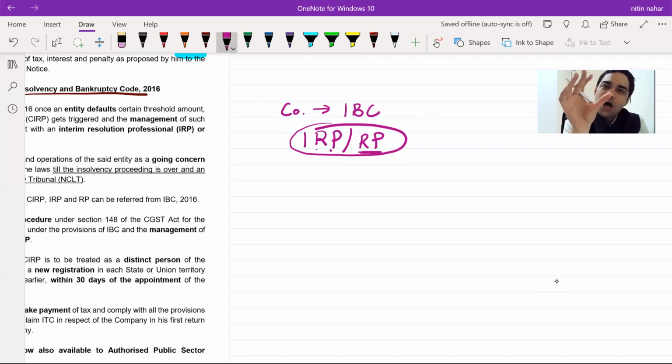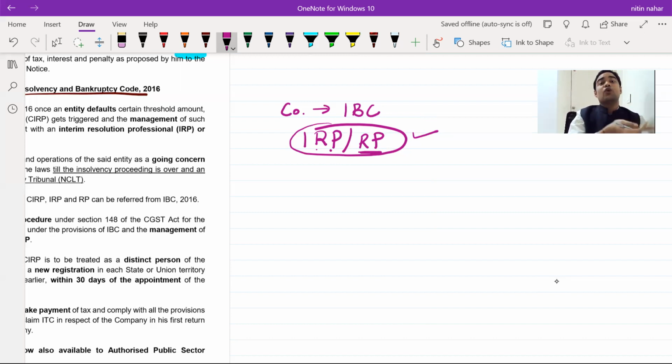Who can take ITC on some services, like say suppose during NCLT proceedings, a chartered accountant's consultation is taken as to how better can the company be worked upon. Chartered accountant will charge GST. Can IRP or RP take ITC of that? The answer is yes. So IRP or RP will take a separate registration, fresh registration, and it will be called as a distinct person.